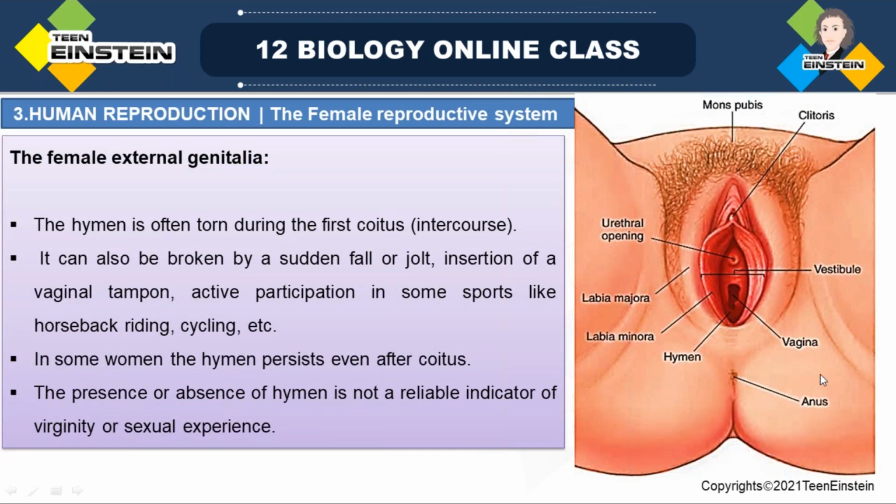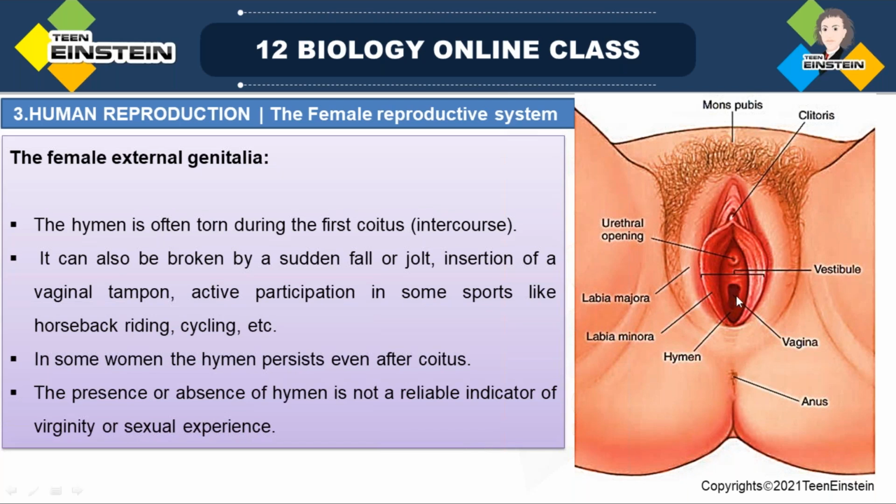And just now we said hymen. Hymen is part of the external genitalia, right? You can see here the hymen. During first coitus or first sexual intercourse, the hymen is often torn, right?